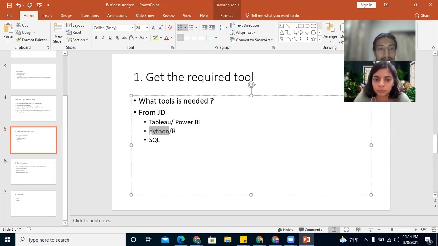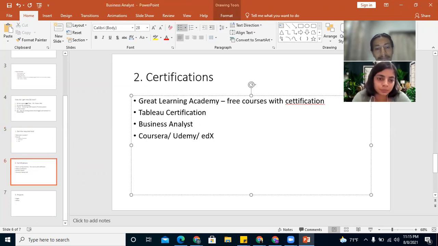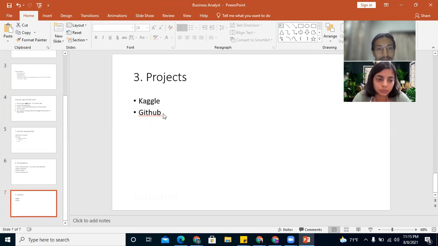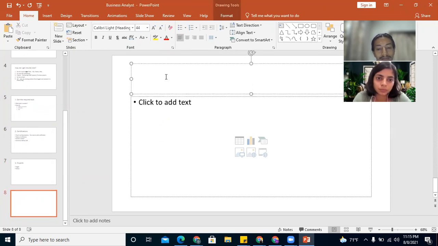Companies use Python. So in short, we need these three. And it's better to do a separate course for all these tools. And then we do the projects, and then comes the job searching.